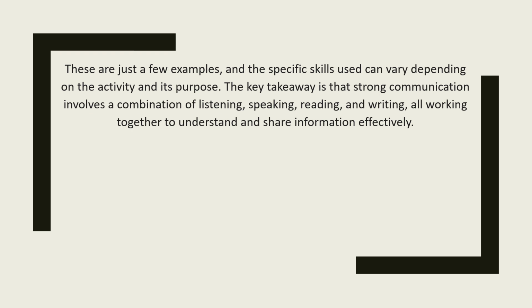So these are just a few examples, and the specific skills used can vary depending on the activity and its purpose. The key takeaway is that strong communication involves a combination of listening, speaking, reading, and writing, all working together to understand and share information effectively. So this is what I already told you. There are basically four language skills which you really have to remember and understand, and you have to remember them sequentially, which means you have to remember which one will come first. So of course we know that LSRW. L means listening, S means speaking, R means reading, and W means writing.